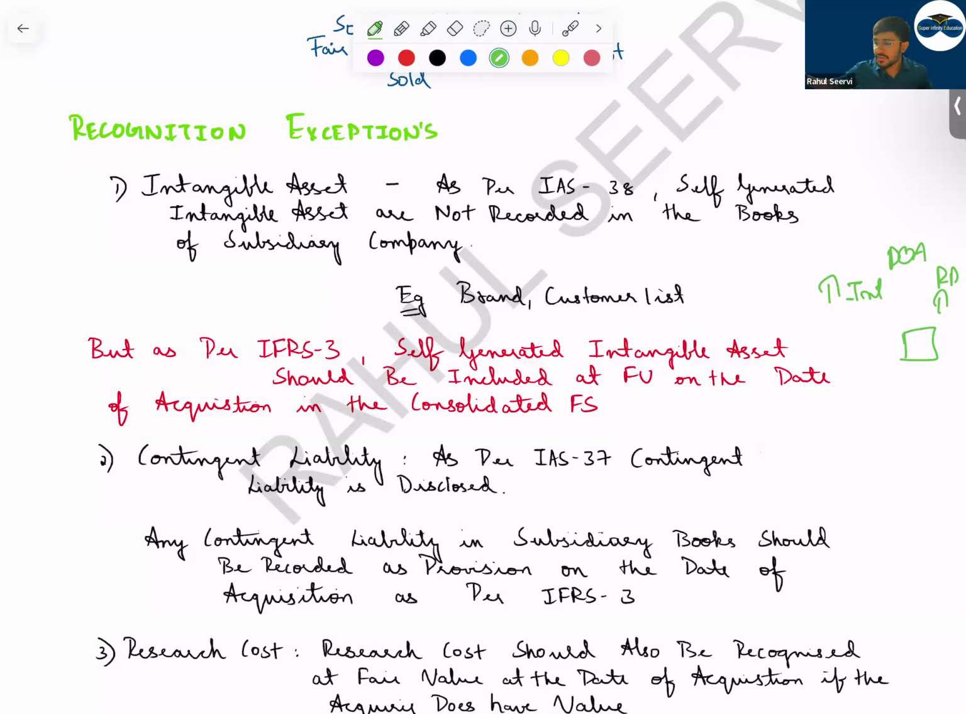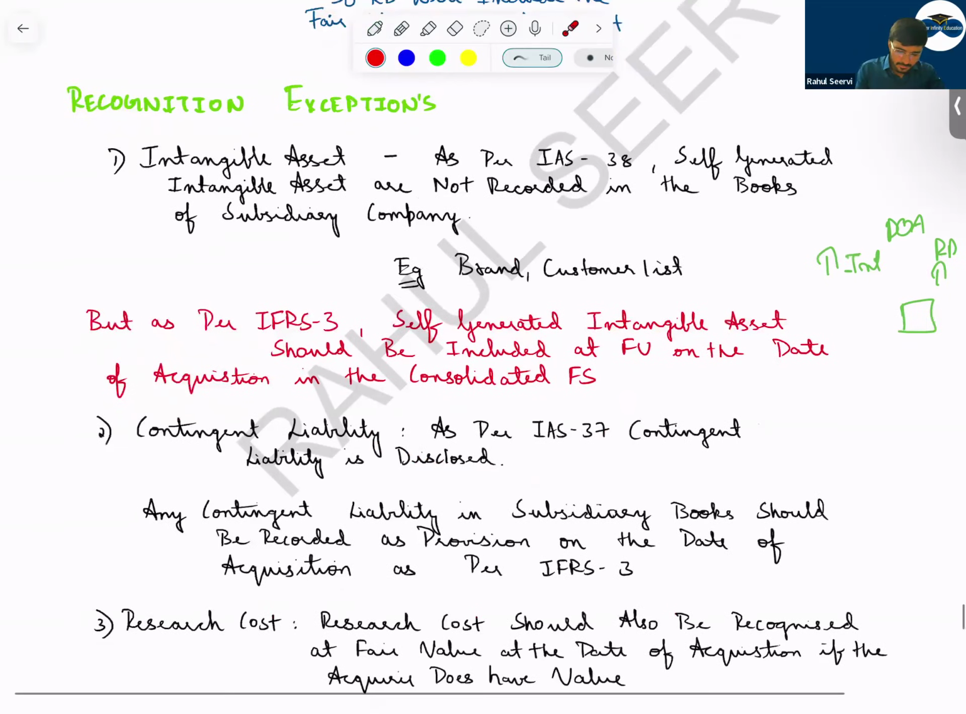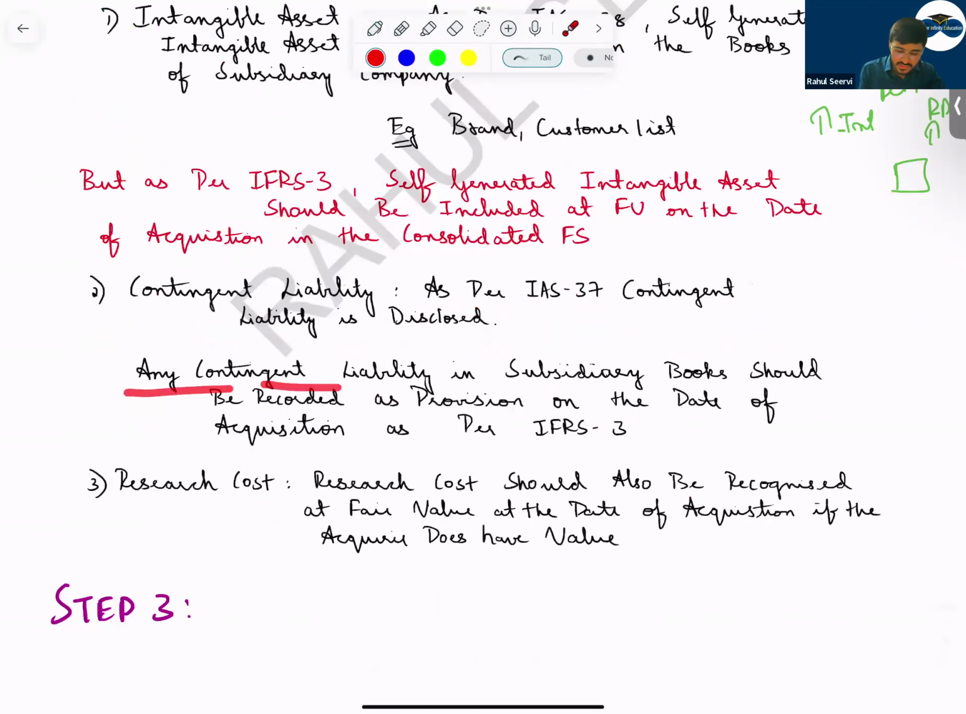Then contingent liability. Normally contingent liability as per IAS 37, we normally disclose only. Accounting treatment is not done. Any contingent liability in the subsidiary's books should be recorded as a provision on the date of acquisition. So what will the subsidiary books record? Contingent. They will only provide a disclosure in the notes to accounts.